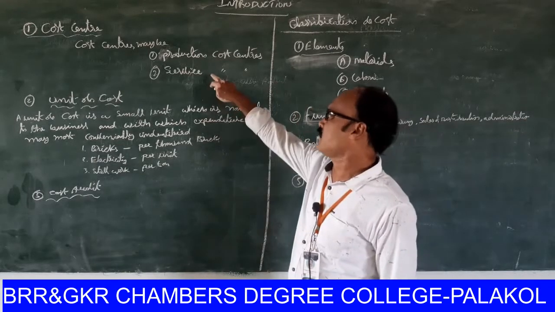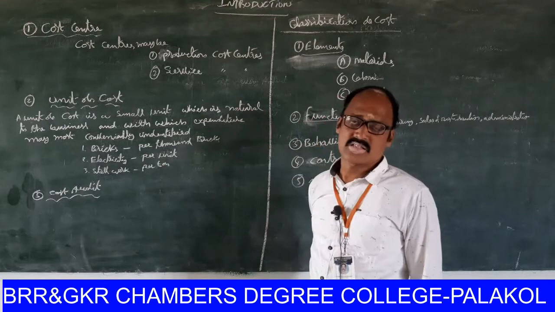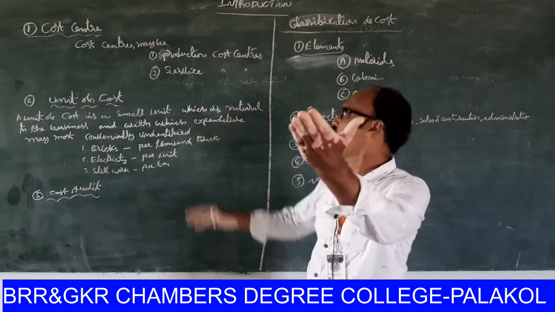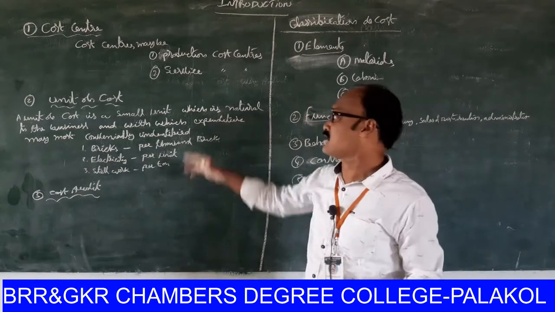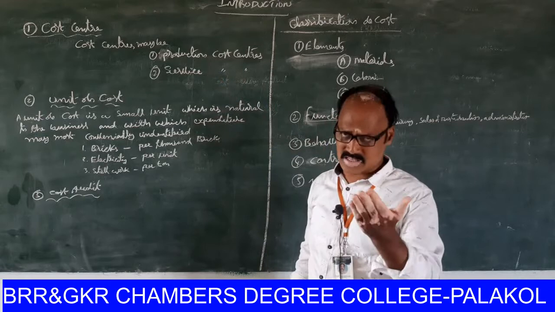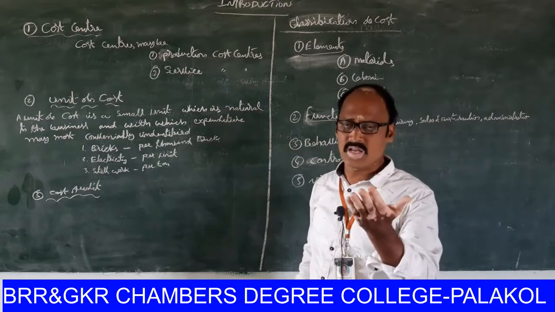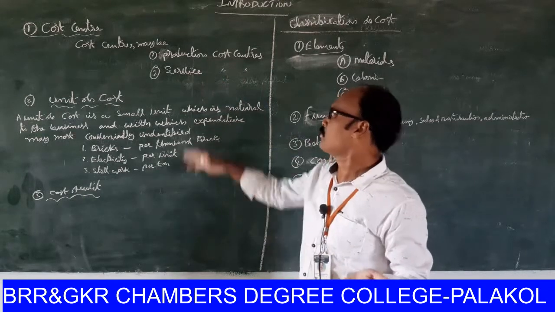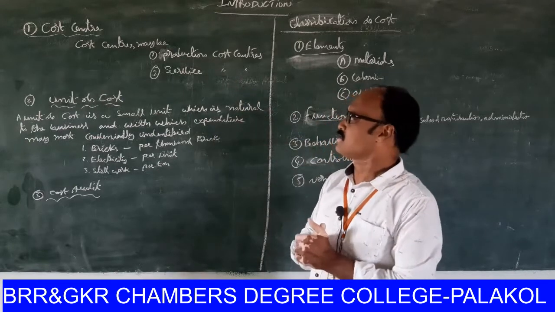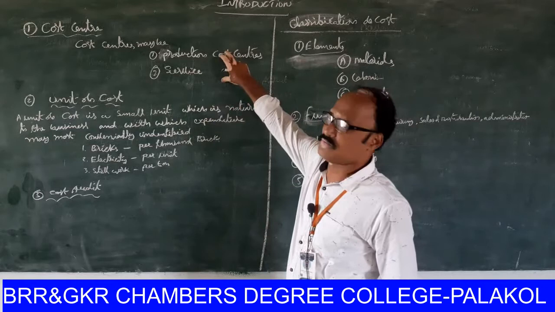Next, service cost centers. Service cost centers aid the production cost centers. Service cost centers exist only to help the production cost centers. So these are the cost centers.